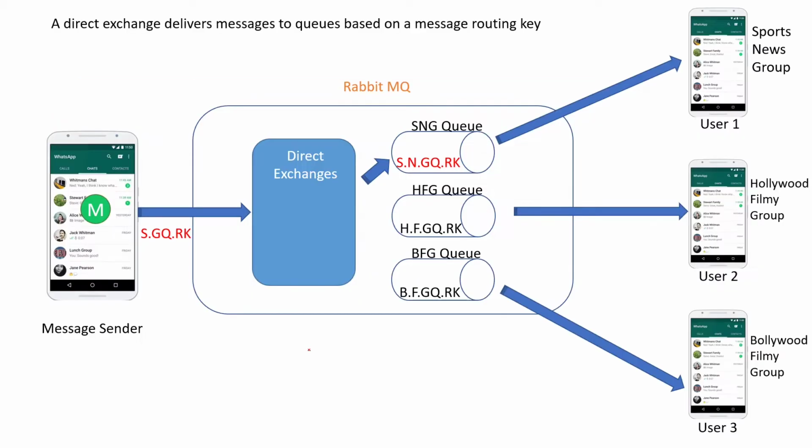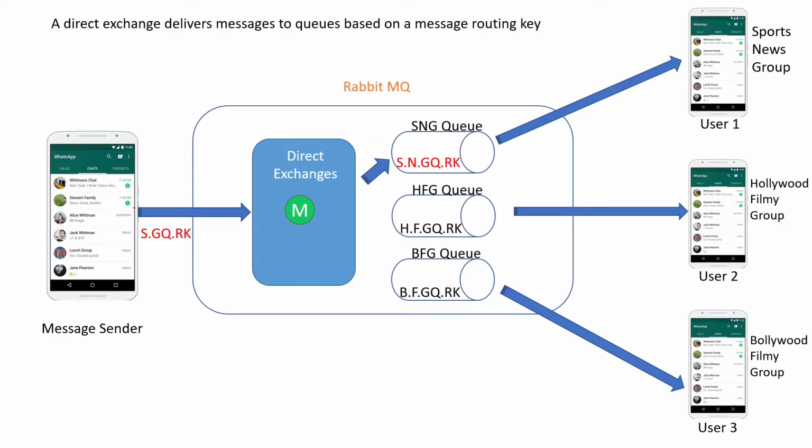Okay, direct exchanges. Basically with direct exchanges, you can think of one-to-one mapping, which means, for example, user 1 sends messages to RabbitMQ, so the exchange will receive this message along with the routing key. Sorry, I have not explained what a routing key is. Basically a routing key is kind of a unique key for a particular queue. For example, for the SNG queue, s.n.gq.rk is the routing key. In the same way, for the HFG queue, this is the routing key, and in the same way, for the BFG queue, this is the routing key.